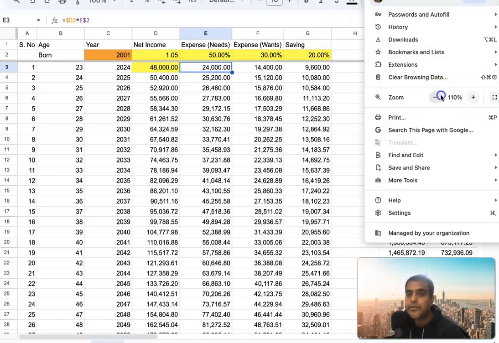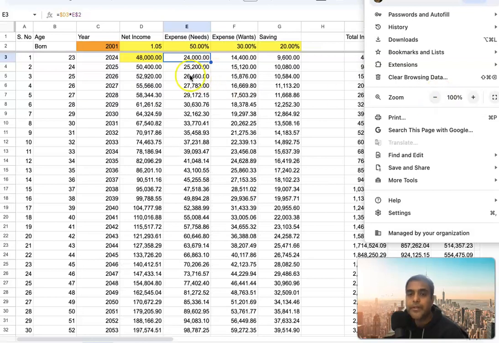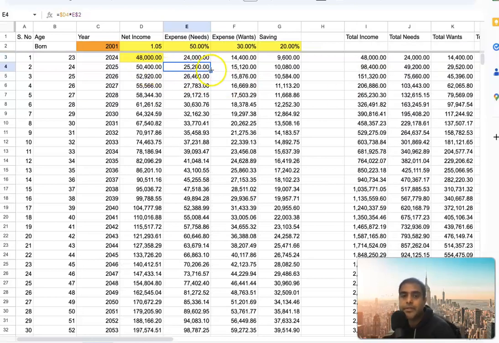Another thing to see is, as your income increases next year, the rent will go up, the gas price will go up. So this accounts for that as well. Next year you'll be spending more on your needs. Similarly, with your wants, if you want to go on vacation, the vacation price will go up, so your wants also go up, and the savings part grows as well. One thing I like about this model is that as your salary is increasing and inflation is increasing, it takes care of those as well.